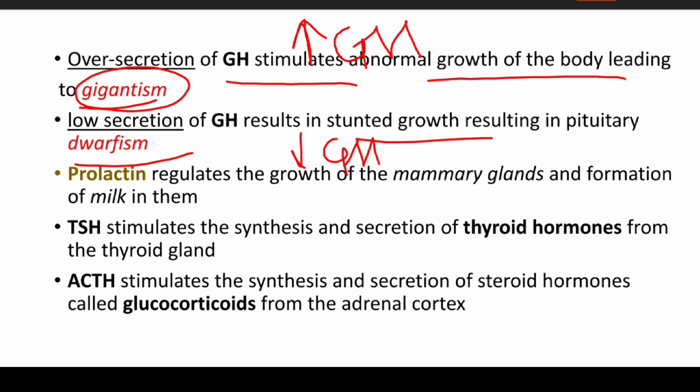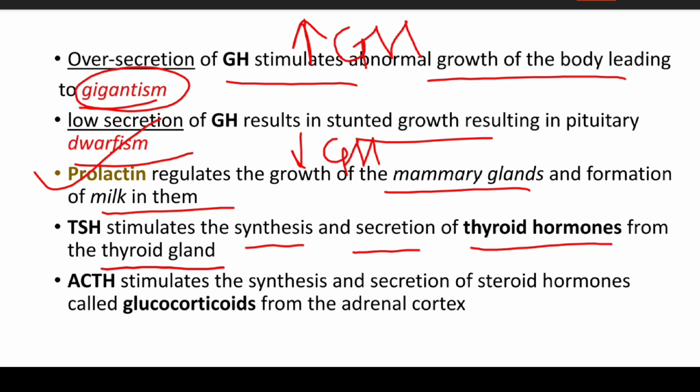Prolactin regulates the growth of the mammary glands and the formation of milk in them. The thyroid stimulating hormone stimulates the synthesis and secretion of thyroid hormone from the thyroid gland.